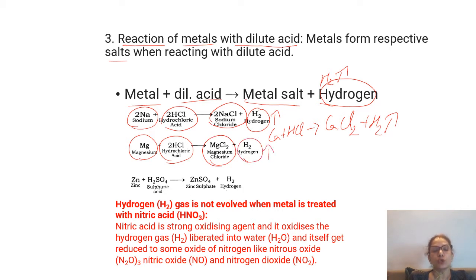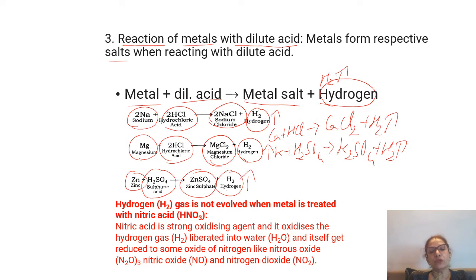Then you can also write as potassium reacts with sulfuric acid to form potassium sulfate plus hydrogen. Similarly, zinc reacts with sulfuric acid to form zinc sulfate and hydrogen gas. So everywhere you see hydrogen gas is released and the corresponding salt is formed. But metals, they are reacting with hydrochloric acid and sulfuric acid, dilute.